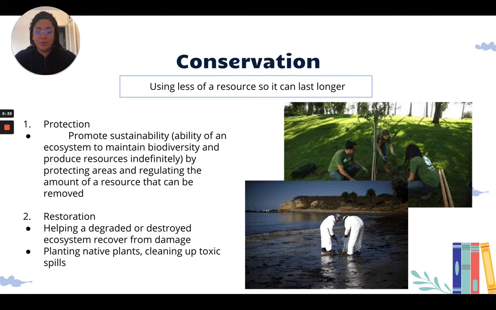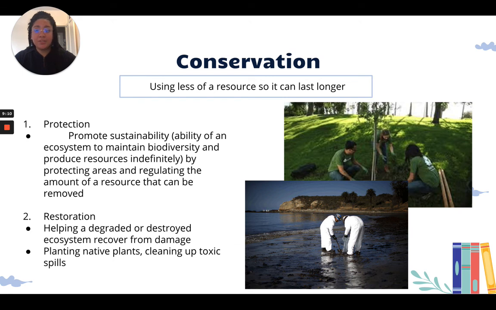So sustainable, we want those resources to remain here indefinitely. So they can promote sustainability by protecting areas and regulating the amount of a resource that can be removed. Okay, an example of this is sometimes you can only catch a certain amount of fish in a lake, to help prevent overfishing.